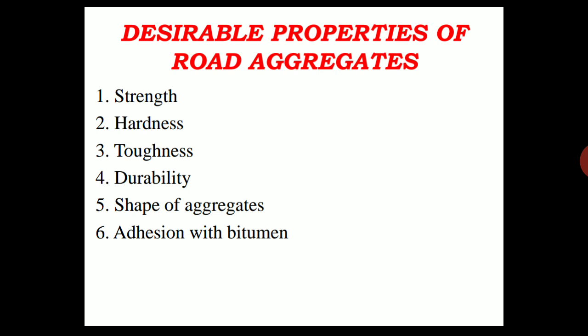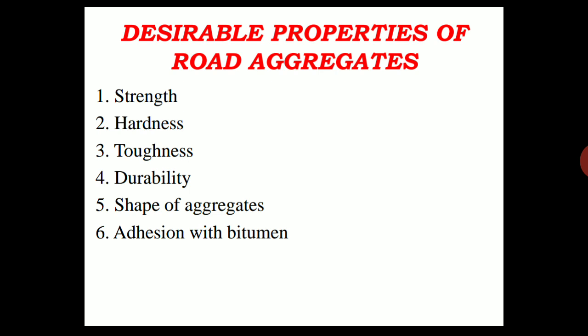Because of the sudden load on the road surfaces, especially on waterbound macadams, the aggregates may get split up from the binding material. So those aggregates may come out because of that sudden load, especially after the monsoon season. These impact effects have to be resisted by the aggregates.